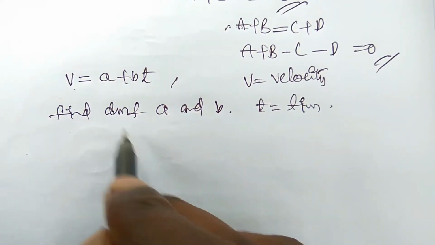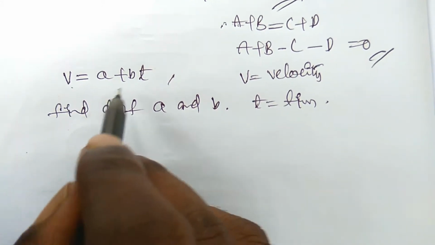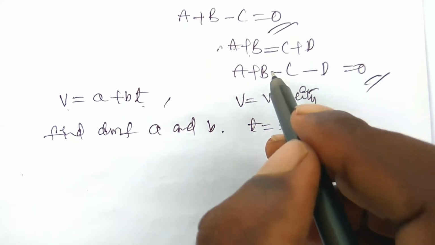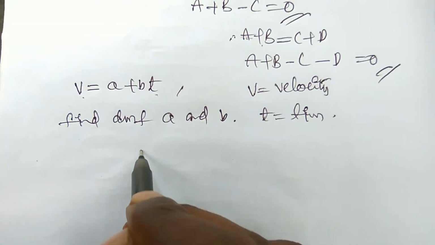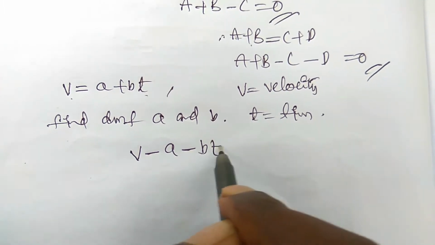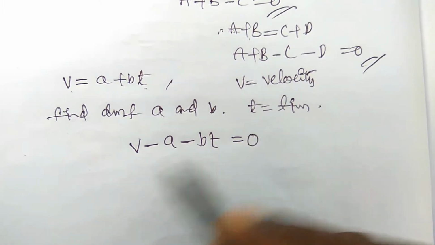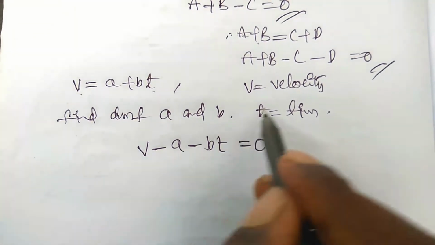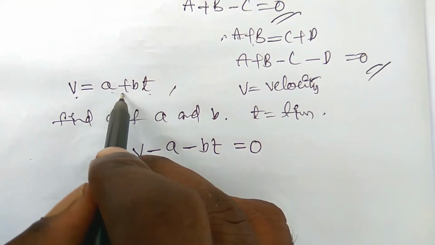Velocity is nothing but displacement by time. Already you wrote that A plus B is equal to C plus D, or A plus B. So it can be written as V minus A minus BT is equal to 0. Okay, so this is the term you have to write at first. And now the velocity is equal to A plus BT.